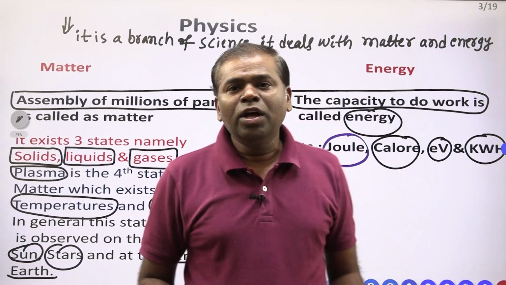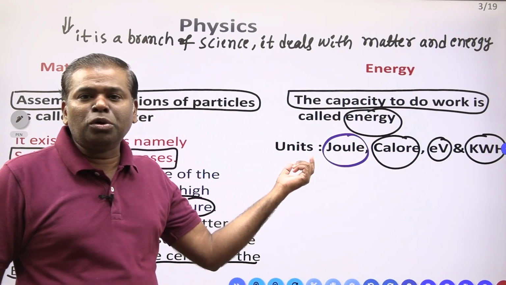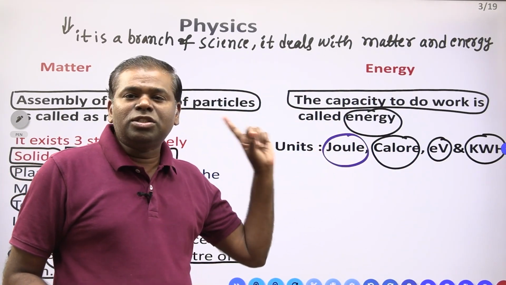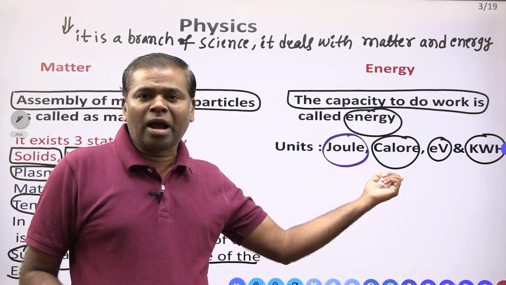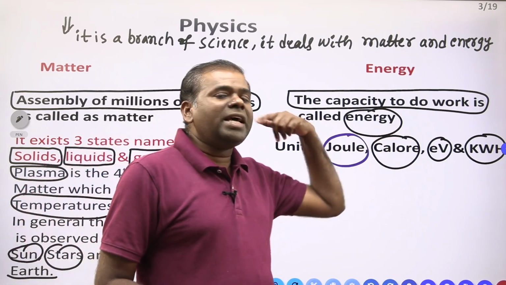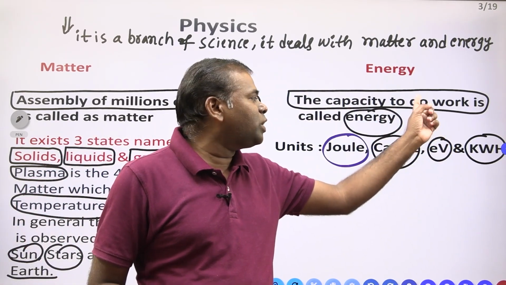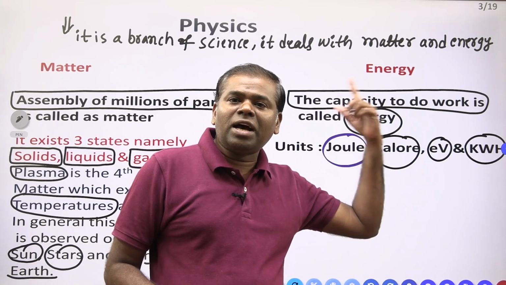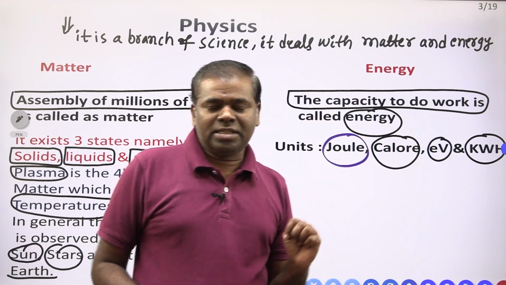Very, very important. Many times in competitive exams they ask the question: joule is the unit of which parameter? Calorie is the unit of which parameter? Electron volt is the smallest unit of energy. Kilowatt hour is a unit of energy.